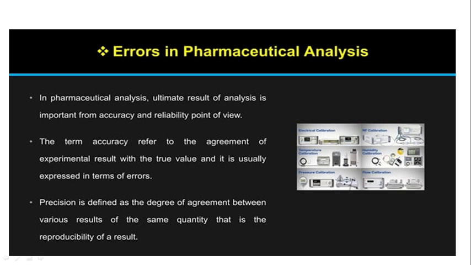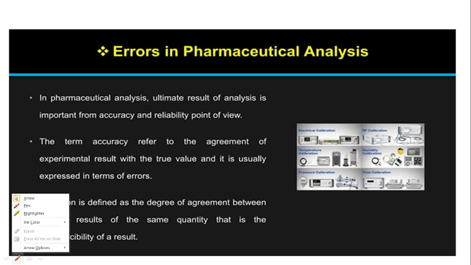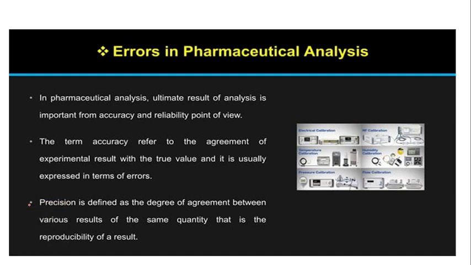Okay, this is our last topic, errors in pharmaceutical analysis. We saw how we analyze qualitatively and quantitatively. Now what errors does pharmaceutical analysis have? The very first: the ultimate result of the analysis is important for accuracy and reliability. Obviously, if we are manufacturing something, we need to make sure that the consumer consuming that particular medicine gets something completely accurate and reliable. So that is the very first thing.